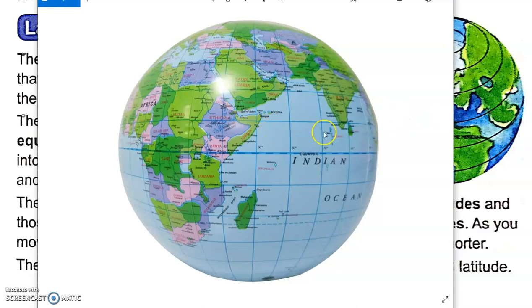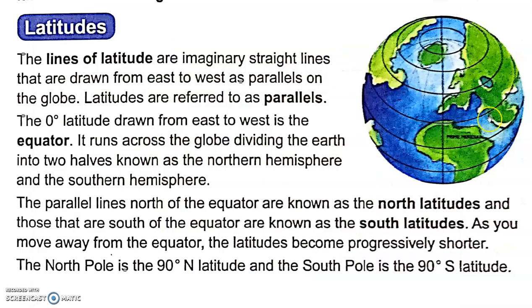Remember children, east is always on the right side, west is always on the left side. Okay, north is upstairs, south is downstairs. So latitudes are imaginary lines which run from east to west on a planet. Now the 0 degree latitude drawn from east to west is the equator.